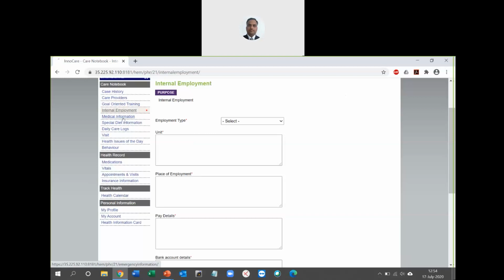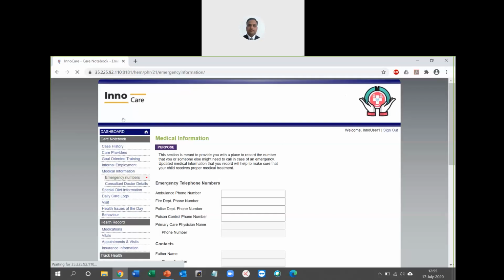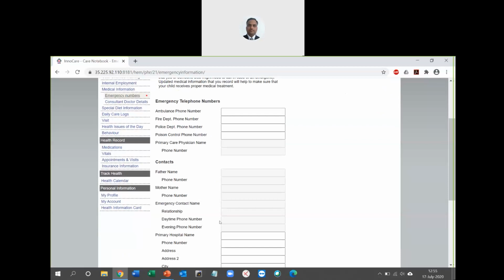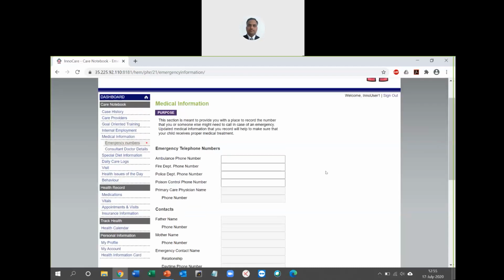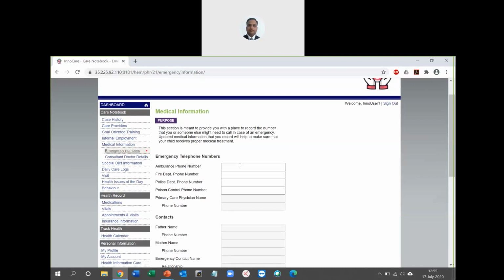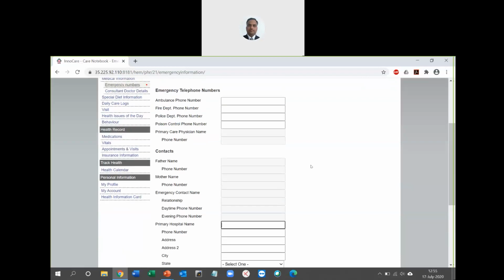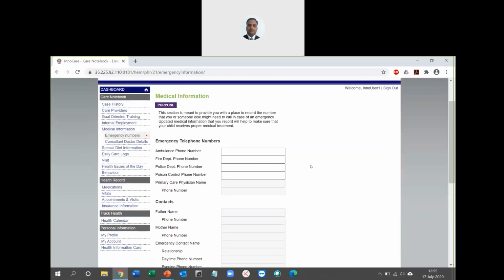The medical information section covers a couple of different options here. One is your emergency contact details. Whatever information we earlier provided in the care provider section, like father's and mother's name, emergency contact name, and the relationship, all these read-only fields that you're seeing here will be populated from that screen. What you can enter here in the medical information is your ambulance, fire department, all those emergency contact details, including the primary hospital that the user is generally taken to. So this will give us a very quick view of the different emergency details that we need to have for a particular user.